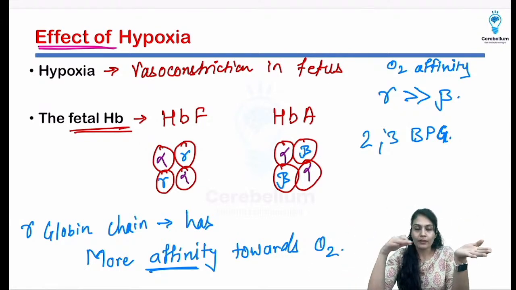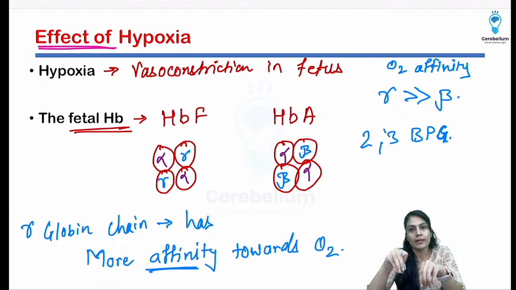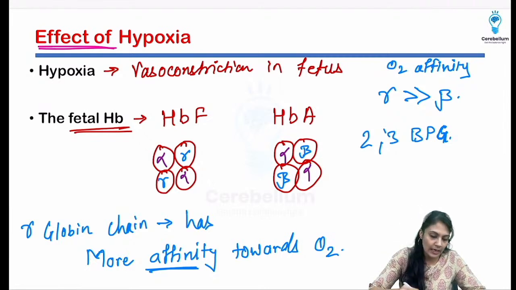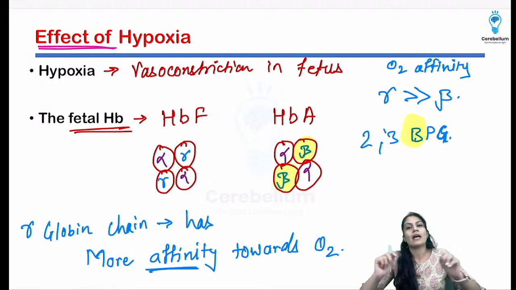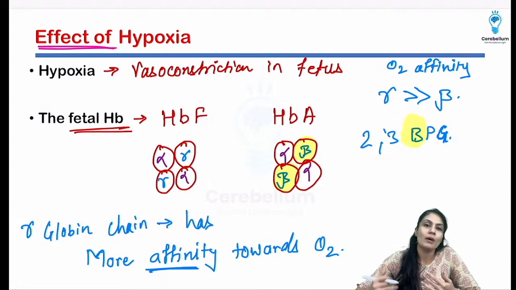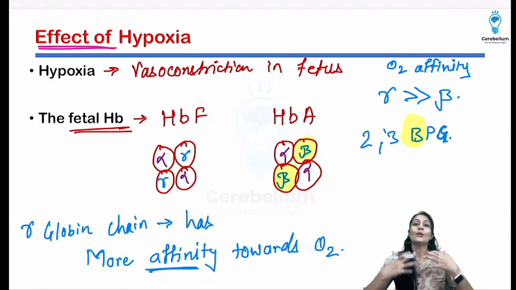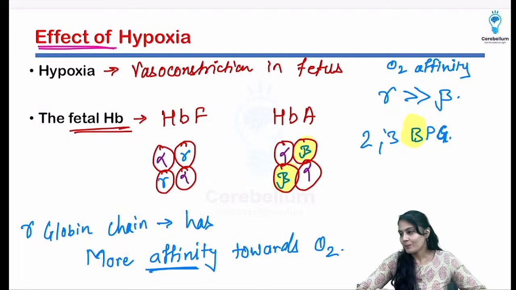It's like a musical chair, right? So there are limited seats. If one is binding to that side, the other cannot bind. So that's why the affinity towards the beta chain is less. Why? Because understand, I have deliberately made you write B over here, because 2,3-BPG only has affinity towards the beta chain and not towards the gamma chain. It cannot bind to the gamma chain. That's why more and more seats are available for the oxygen to bind onto the gamma chain, and that's why it has more affinity towards it, right? You dress well, so there are chances that you can attract better partners, right? So that is there.